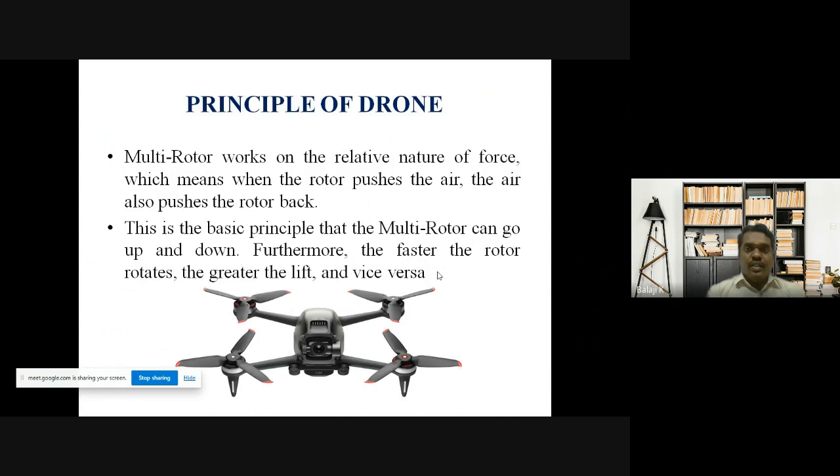The principle of operation is similar to the helicopter. A helicopter also has rotary wings. Same like that, in the drone we have four rotary wings, which are called rotors. These rotors rotate and push the air in the downward direction. According to Newton's third law, this air pushed downward will move the drone in the upward direction.